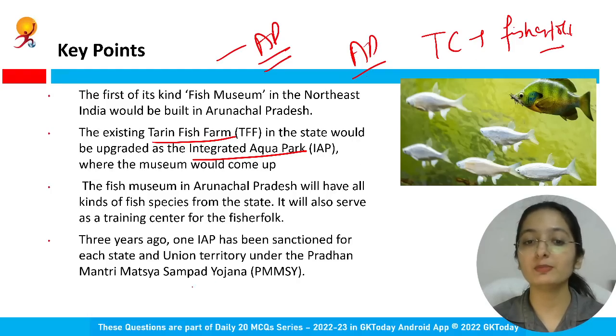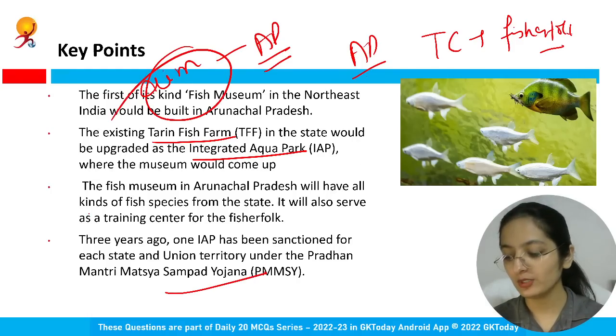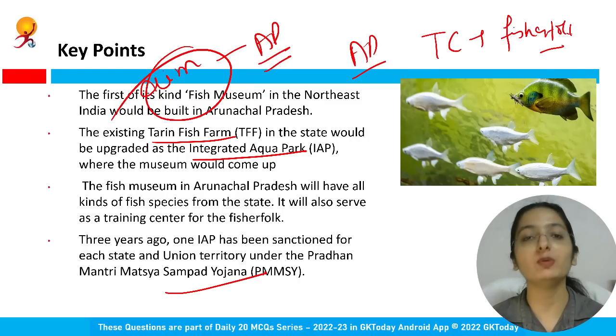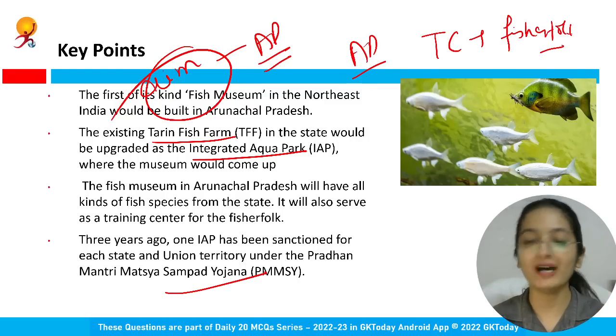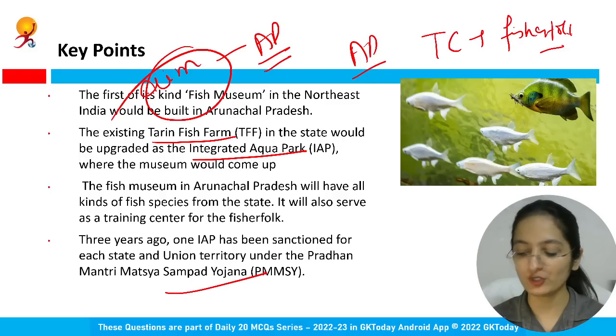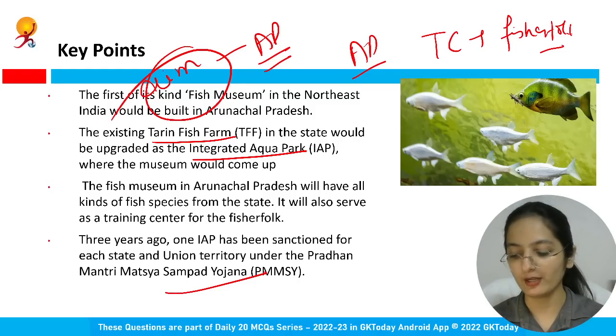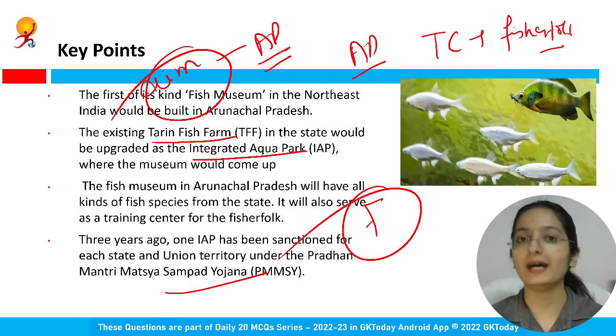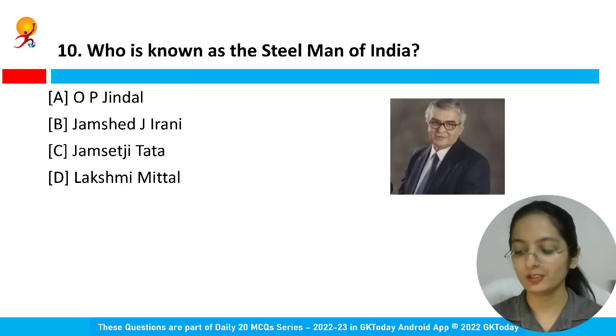What is Pradhan Mantri Matsya Sampada Yojana? What is its aim? It talks about addressing the gaps in the fishery sector, the value chain, the productivity, the quality of technology, the marketing, the post-harvest infrastructure, and strengthening the fish farmers, right? Talking about ensuring their socio-economic welfare, strengthening and modernizing the value chain, and establishing a robust fisheries management framework. So all these are the objective of Pradhan Mantri Matsya Sampada Yojana.